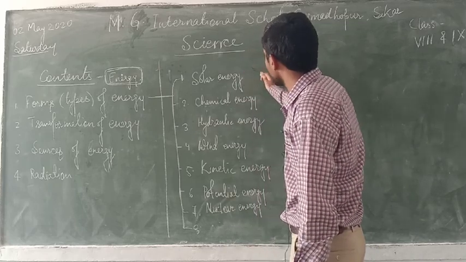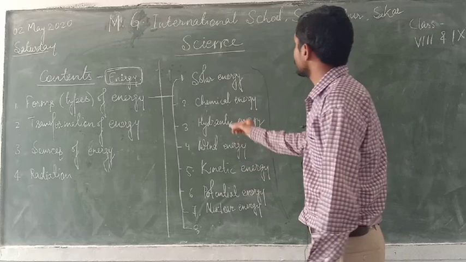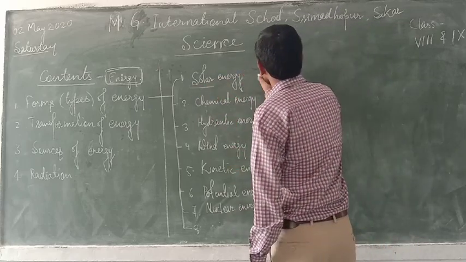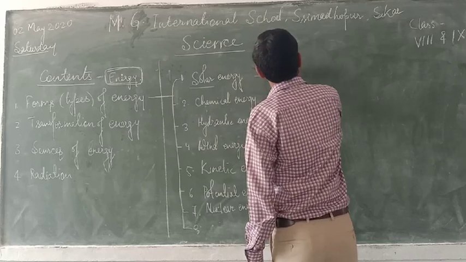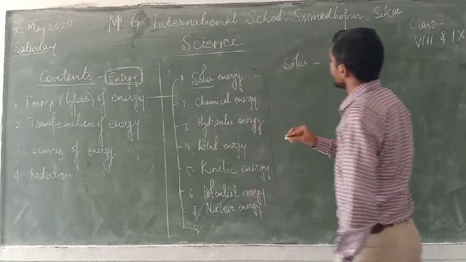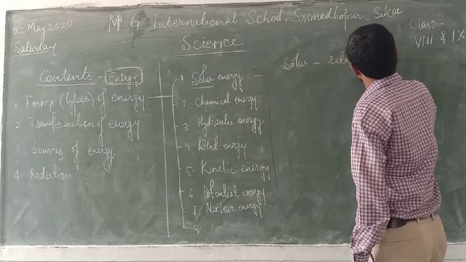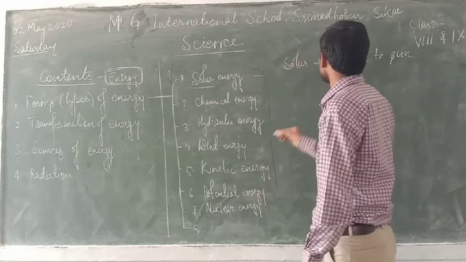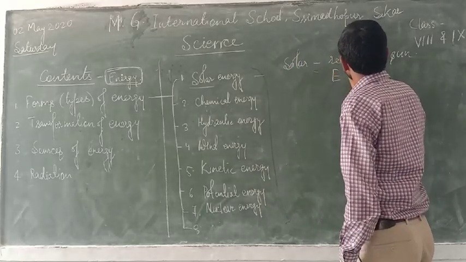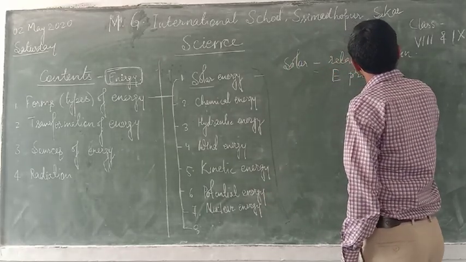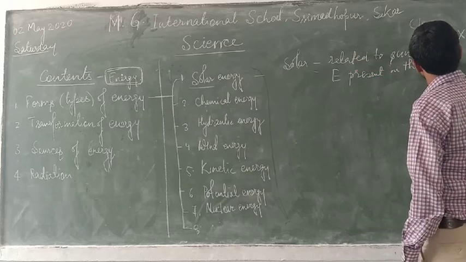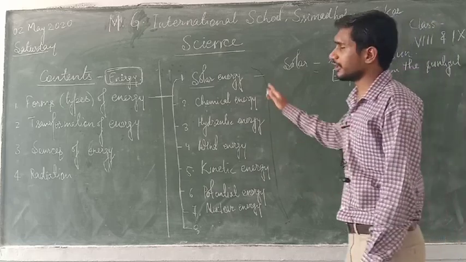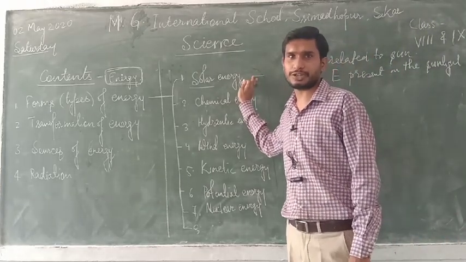These are some types or forms of energy. First of all, solar energy. My dear students, remember, whenever in the entire science you find the word solar, it is always related to the sun. So what is solar energy? The energy present in sunlight is called solar energy.